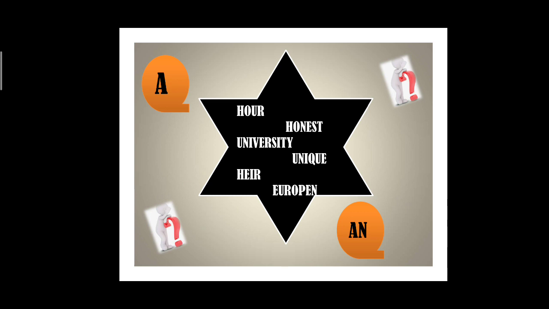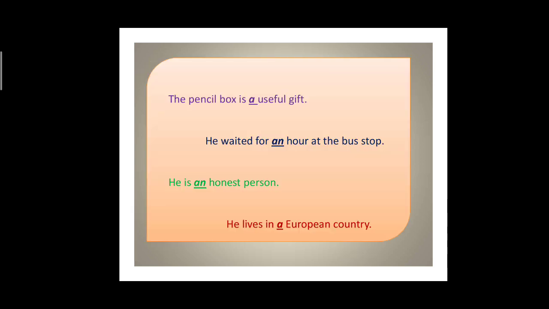So the sound is of Y. European, again the sound is Y. Such words, though they start with a vowel, don't have a vowel sound, the sound is of Y. So this is an exception. These words start with a vowel or consonant, but the sound is not a vowel or the sound is not a consonant.